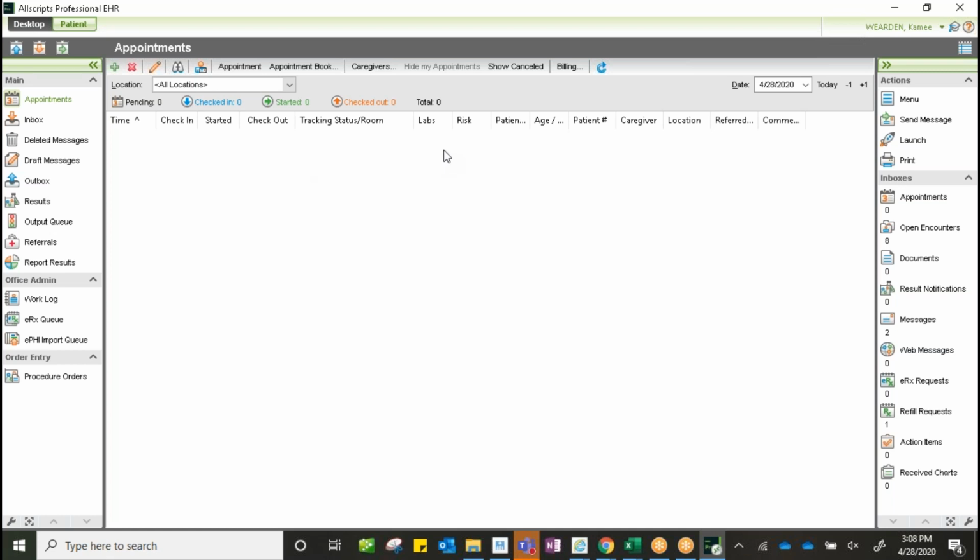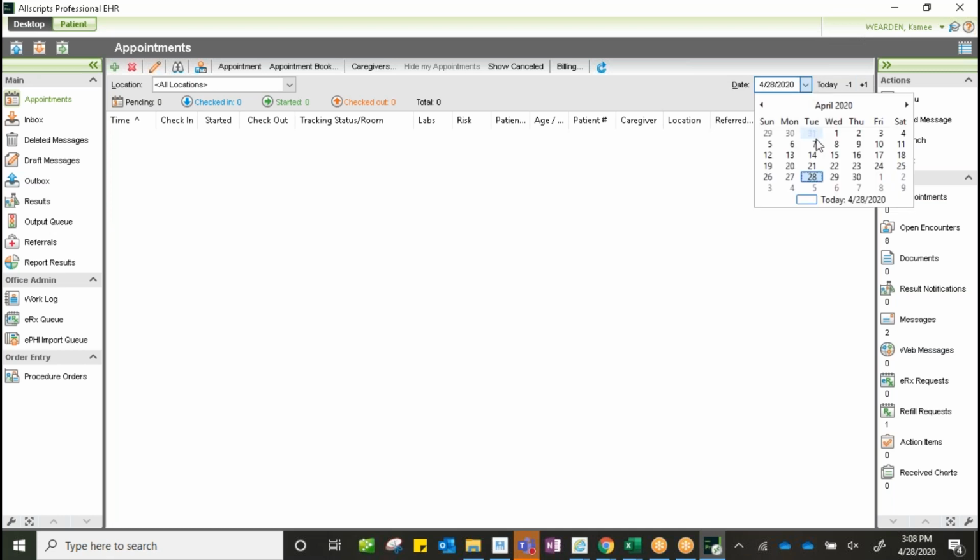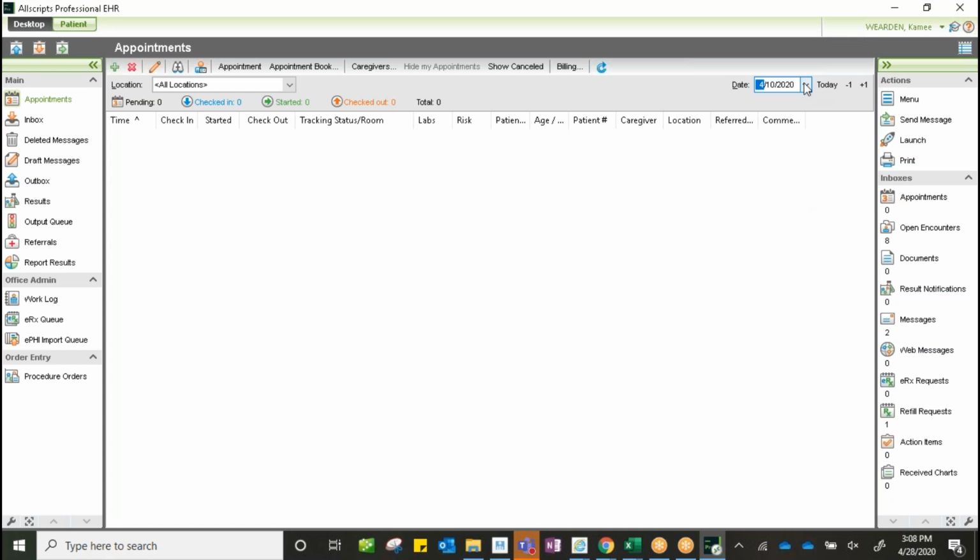We can look at our schedule, change the day for future days or past days by using our date up here. We can click our caret down, and then we can choose a specific date of service that we wanted to look at, a specific clinic day. We could choose, if we go down to the bottom and click today, if we were on a different date, and then we went to our caret and we chose today, it would default back to today. So that's a shortcut that we can learn.